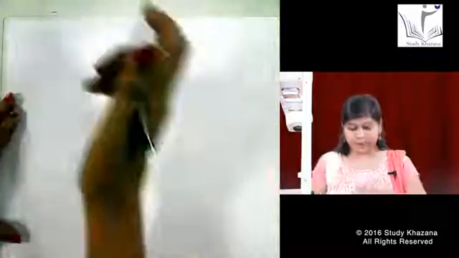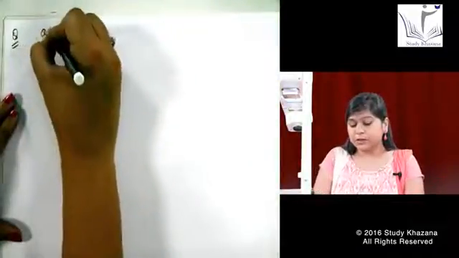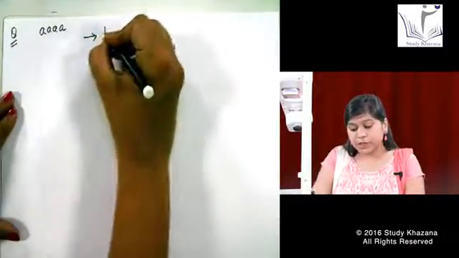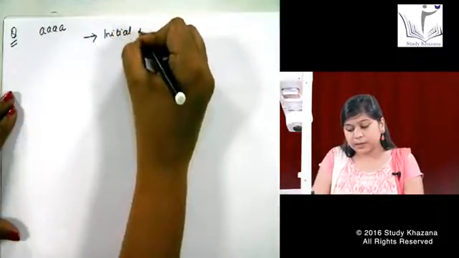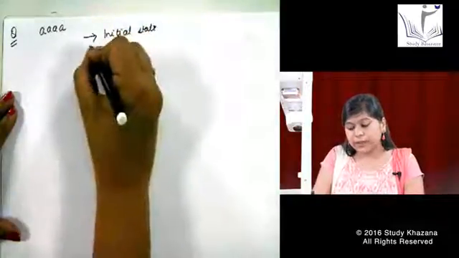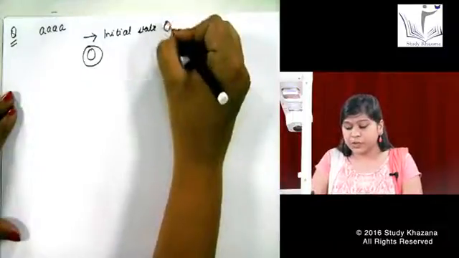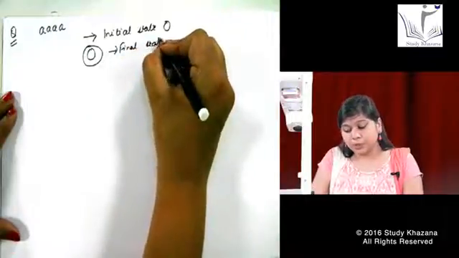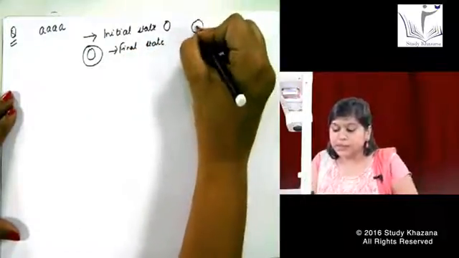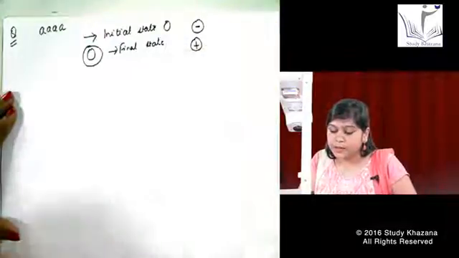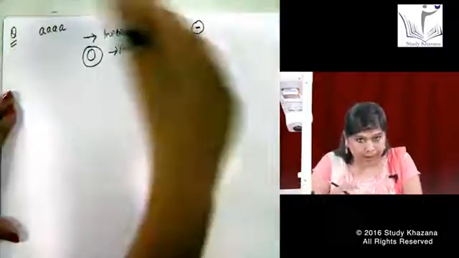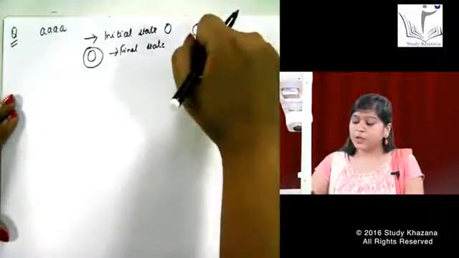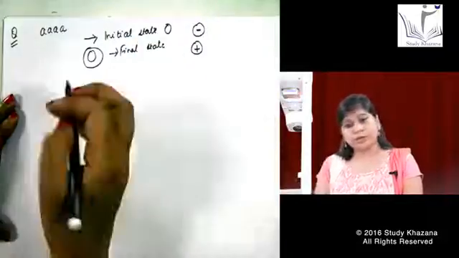Let's say for an example, I have a word with 4 times A. How will I start? The representation is initial state, I write it like this, and the final state I write like this. This is my initial state symbol, and this is my final state symbol. Okay. There are two more representations for the initial state and the final state. Like if I am writing down minus in a state, the circle I am talking about is the initial state. If I am writing plus in a state, that means it is the final state.